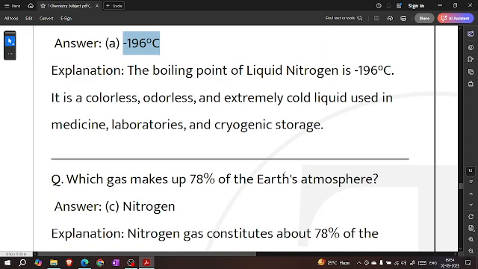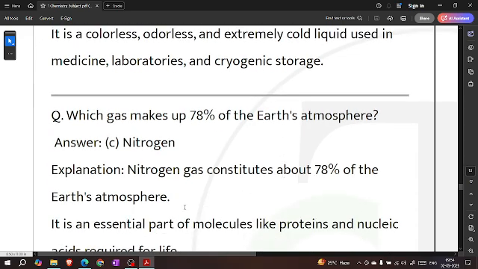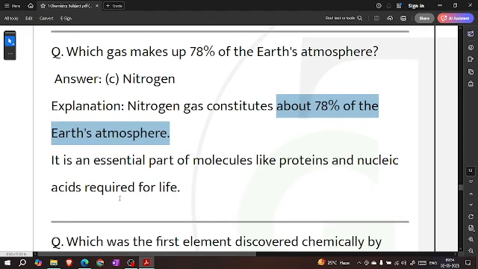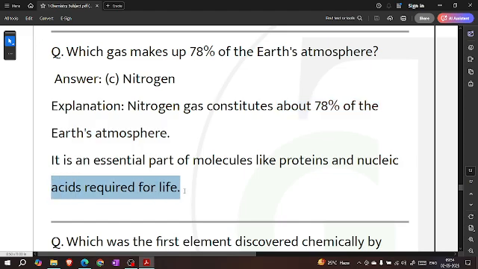Which gas makes up 78% of the Earth's atmosphere? Nitrogen. Nitrogen gas constitutes about 78% of the Earth's atmosphere. It is an essential part of molecules like proteins and nucleic acids required for life.